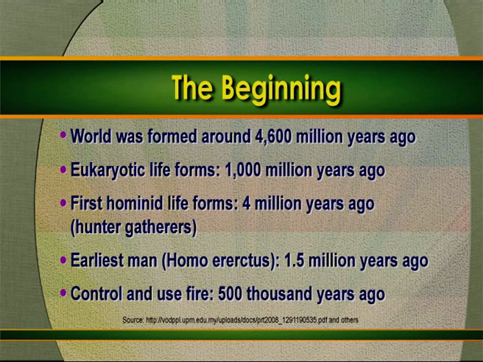The first hominid life forms started 4 million years ago. It means organisms having hands, mouth, legs like gorillas and chimpanzees, all this started before 4 million years ago.